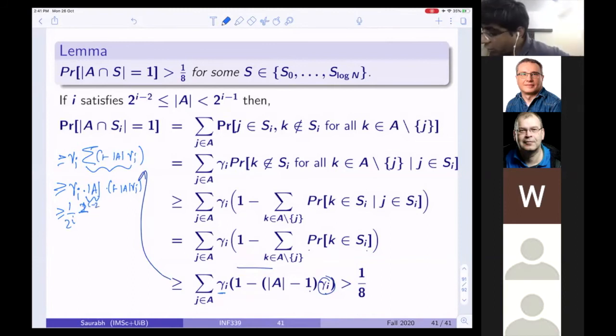Now, I want to use here, like, what is the most I can decrease from here, which is 1 minus gamma j, which is roughly 2 power I, and this is 2 power I minus 1. So this time I use the lower bound. So if you do this, what is this? This is equal to 1 over 4, and this is equal to half. So this is 1 over 8, at least. So you are done.